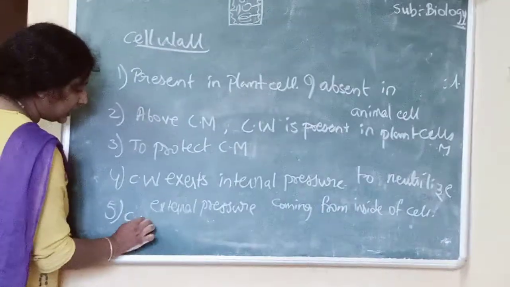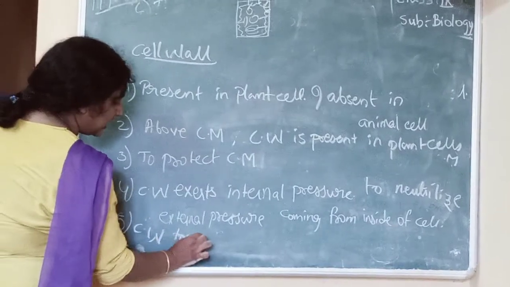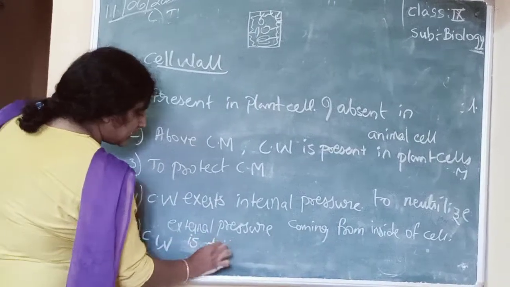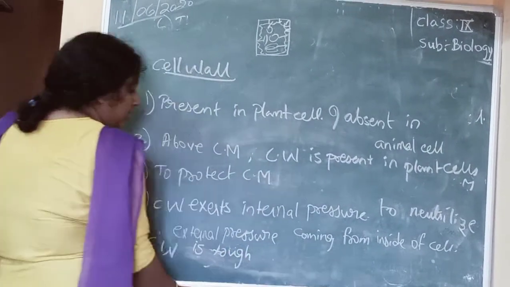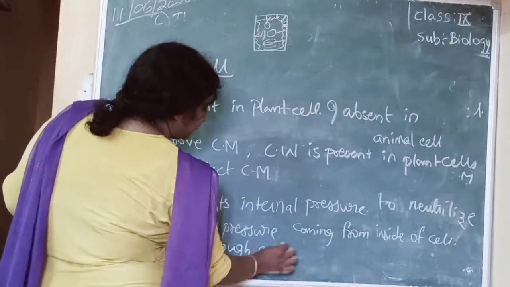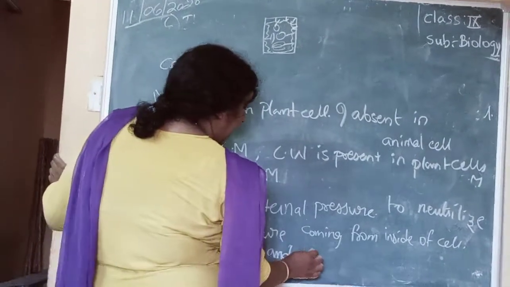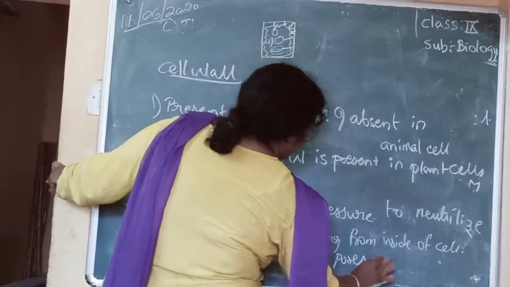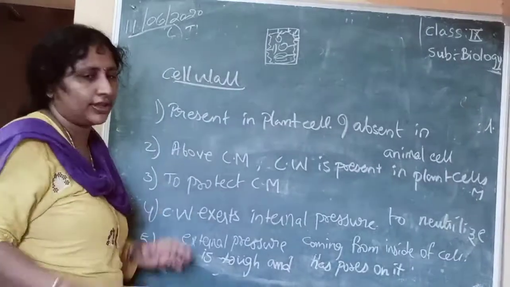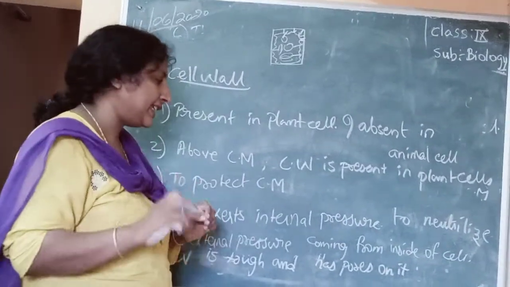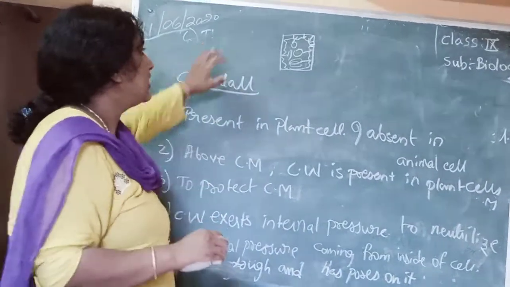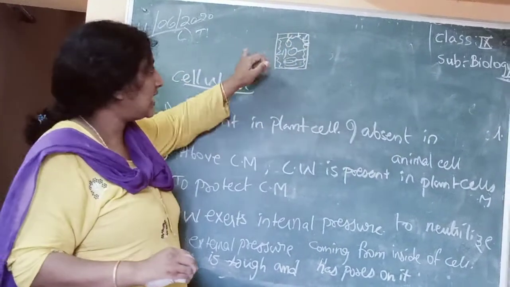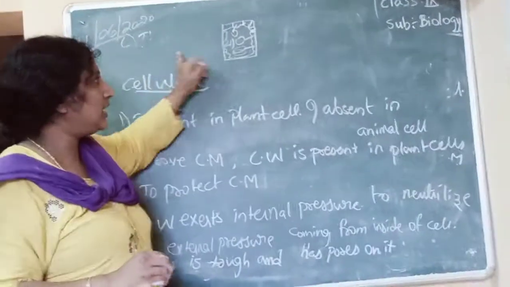Cell wall is very tough. Tough means it is very hard. Cell wall is tough and has pores on it. Okay, cell wall is hard, but it has pores on it because whatever material the cell wants, the cell wall should allow it into the cell.